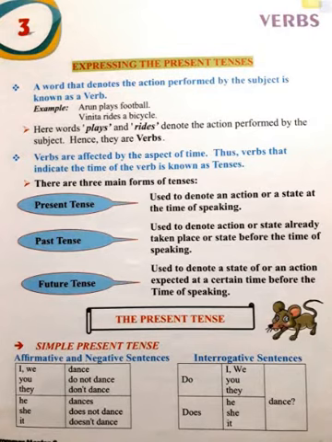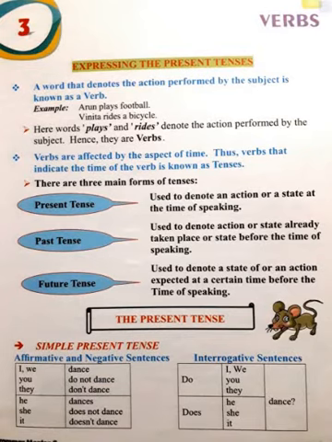Now, verbs are affected by the aspect of time. How many times are there? Three: present, past and future. The verb forms that indicate the time of the action are known as tenses. So there are three main forms of tenses: present tense, past tense and future tense.